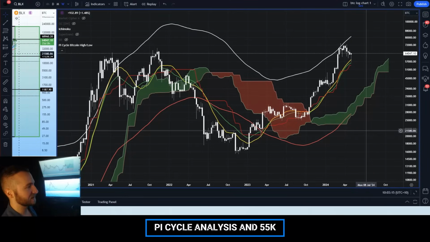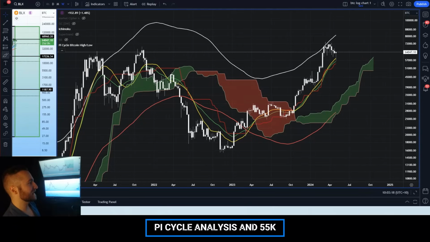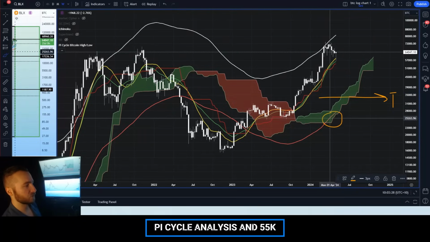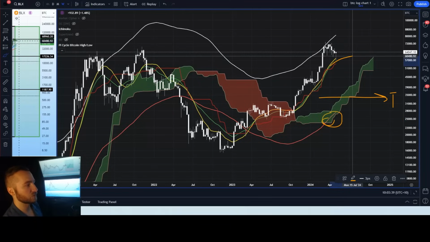What we have seen on the weekly chart is that once the Ichimoku cloud is broken into by the Pi cycle lower band, from this point onwards until the top, and we have seen it in prior cycles, we'll show you in a second, the price action never drops below the midlines, which are the yellow and green lines of the Pi cycle indicator.